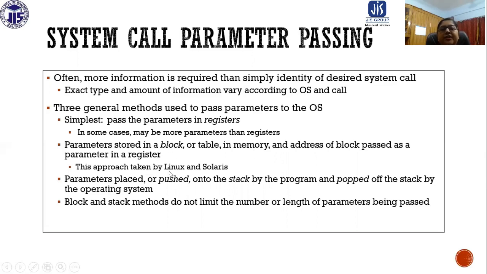This approach is taken by Linux and Solaris. Another approach is that parameters are placed or pushed onto the stack by the program and popped off the stack by the operating system. Block and stack methods do not limit the number or length of parameters being passed, but the simplest method, passing the parameters in registers, obviously has a limitation with the number of available registers.